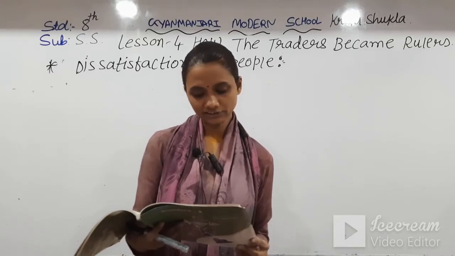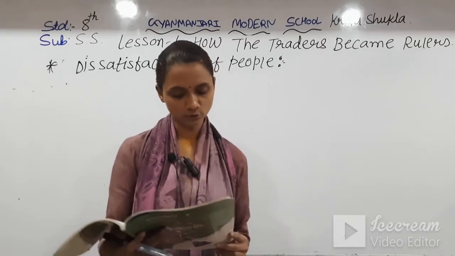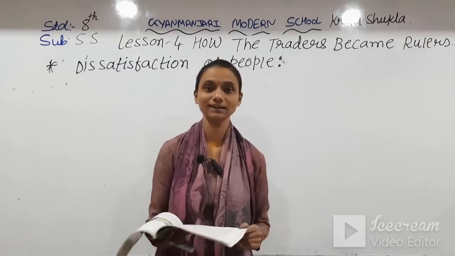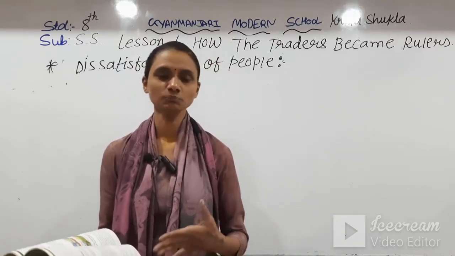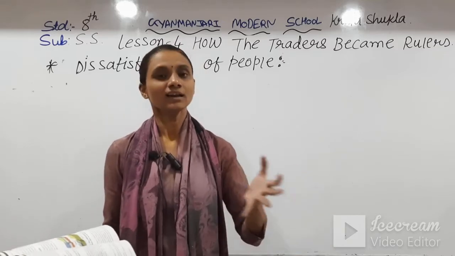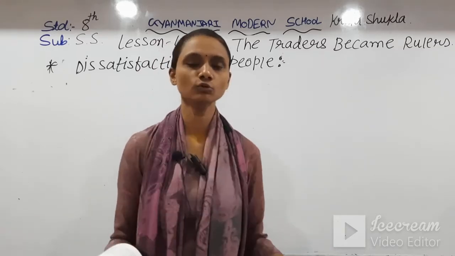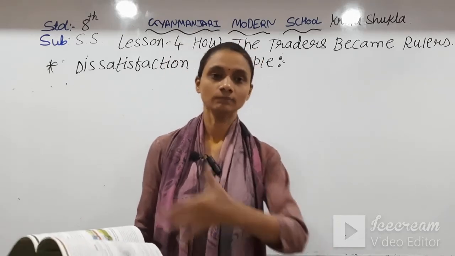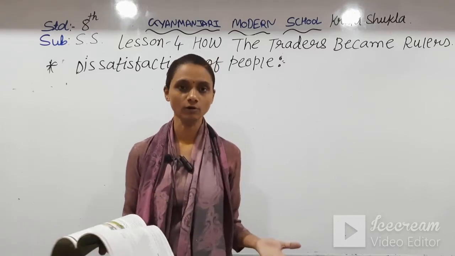Different people reacted differently to the railway, the post and telegraph facility, and western education. Orthodox people felt that the British wanted to destroy their culture. Some people accepted those changes, some didn't. Orthodox people thought that the Britishers wanted to get complete rule over India, and that's why they introduced these new policies and reforms in India.